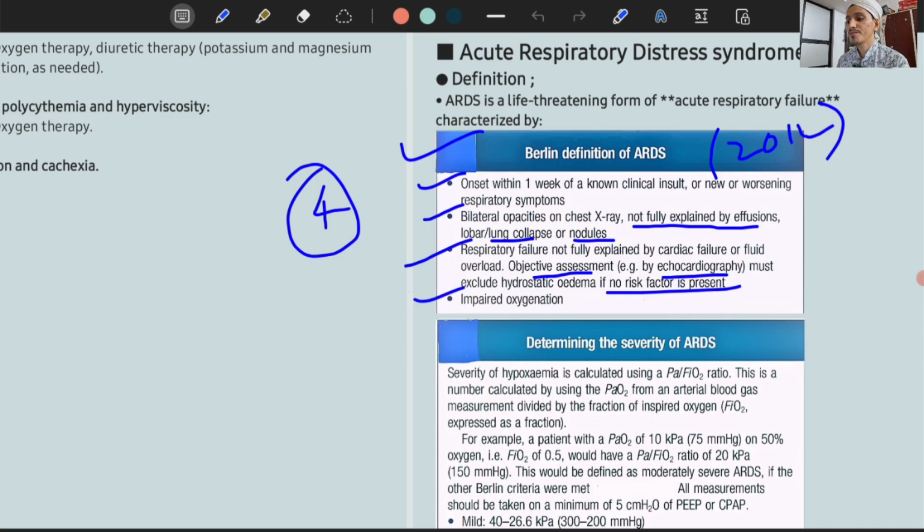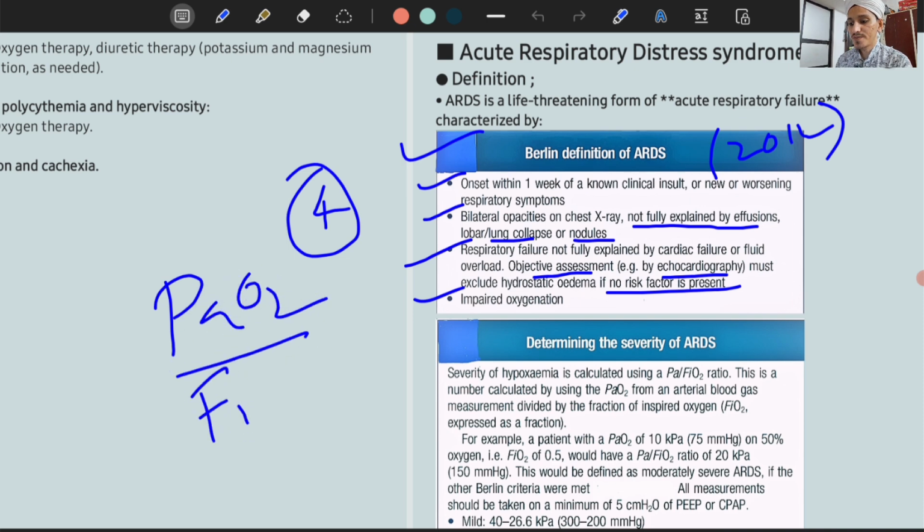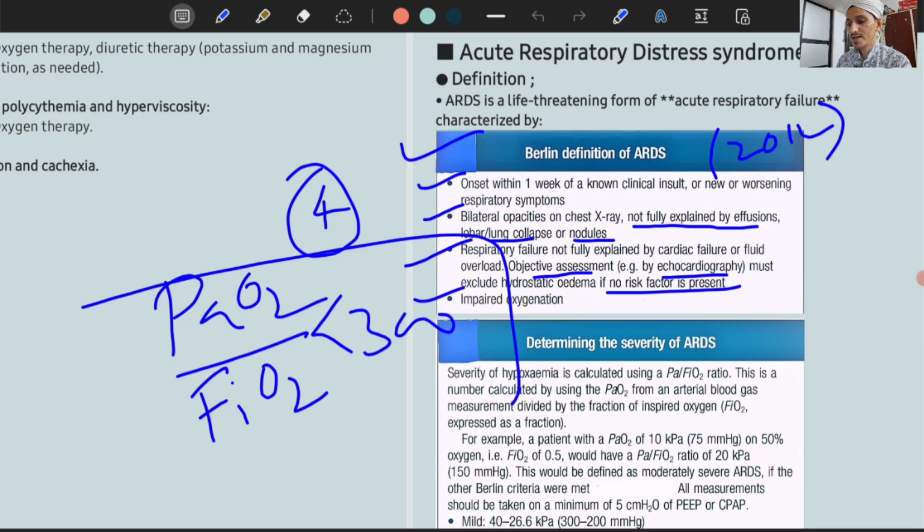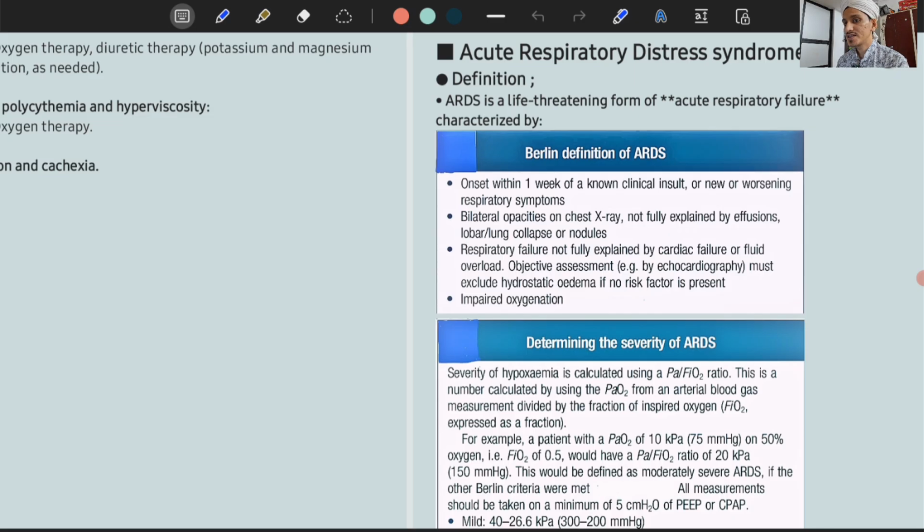Fourth, there should be impaired oxygenation such that PaO2 by FiO2, fraction of inspired oxygen, should be less than 300. Okay, so when these four conditions are met, then we will say the patient is in ARDS: onset within 1 week, bilateral opacities on the investigations not explained by effusions, nodules, or collapse, pulmonary edema not contributed by heart or fluid overload, and impaired oxygenation with the ratio less than 300.